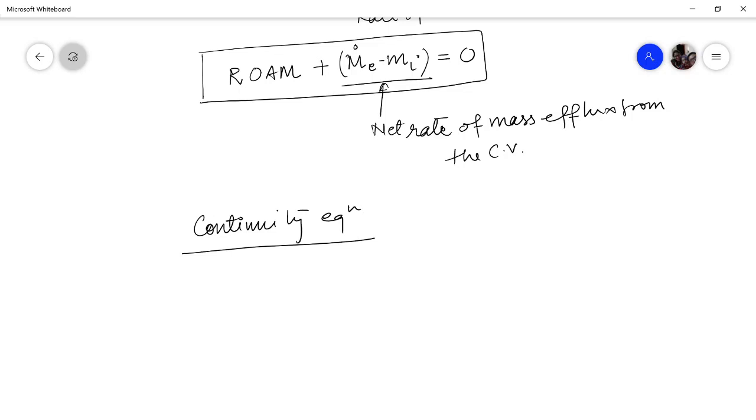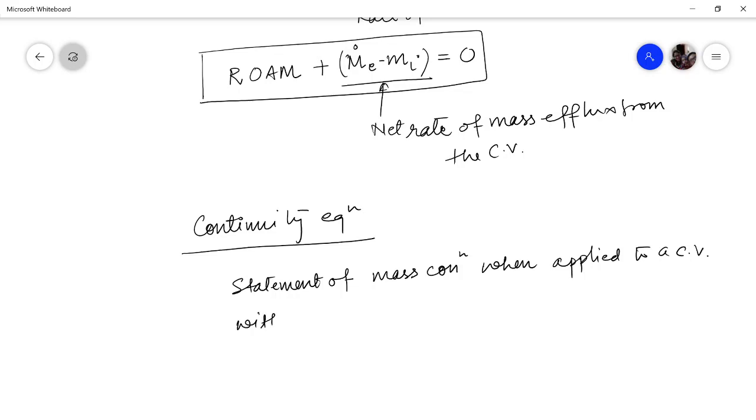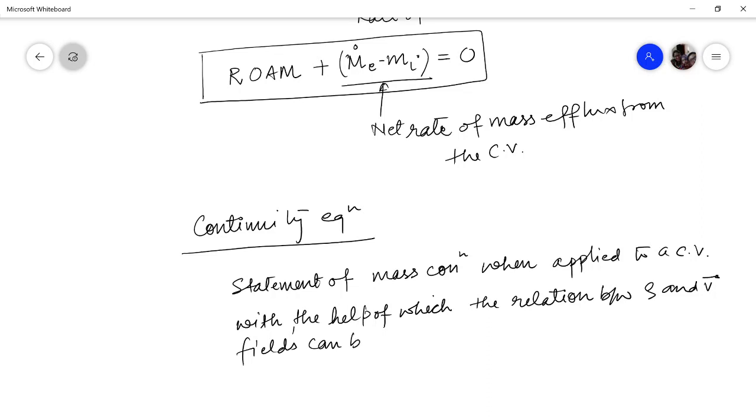Basically, the continuity equation is the statement of mass conservation when applied to a control volume or open system, with the help of which the relation between the density and velocity fields can be developed.